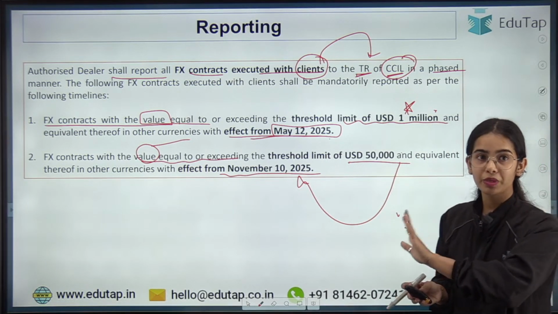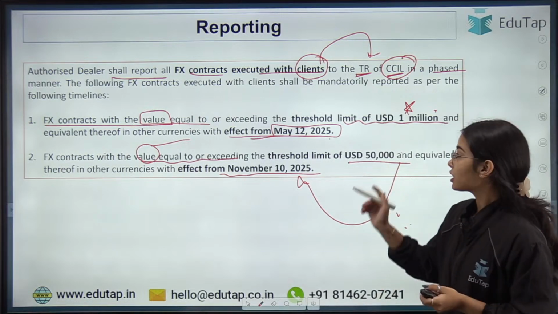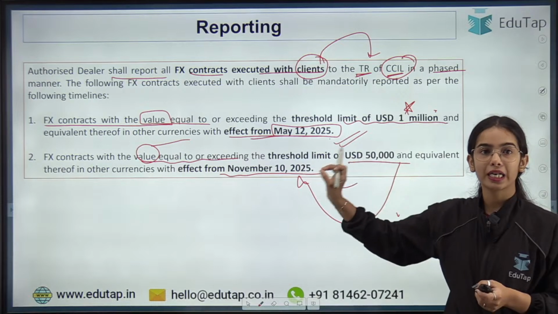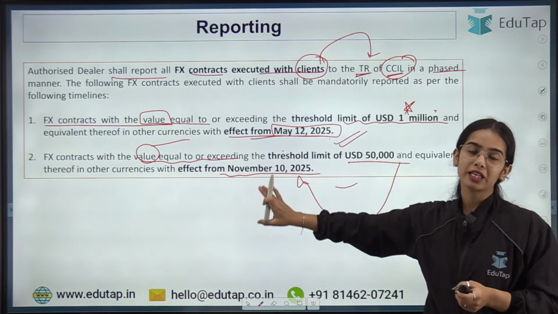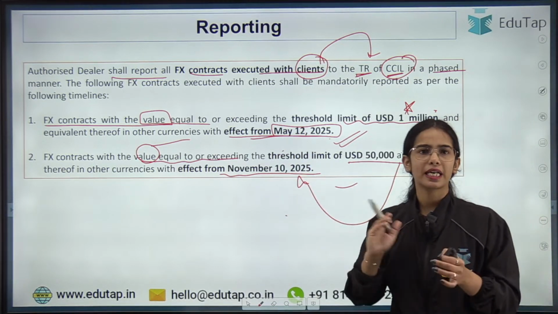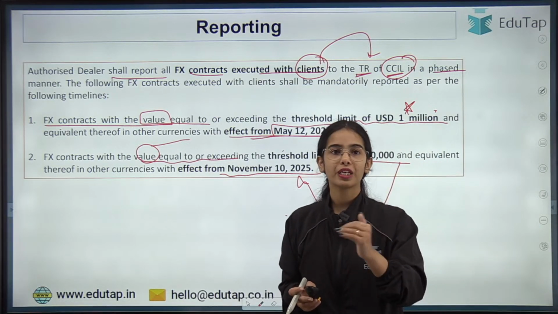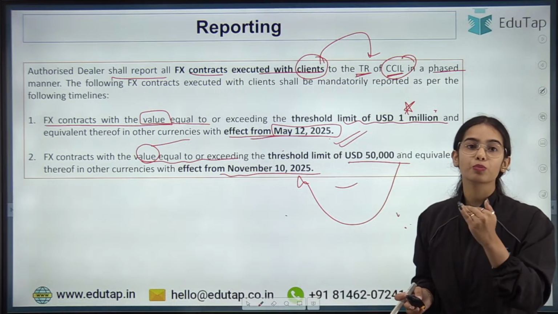So I hope you will remember this, because this topic is going to be in the news again in May 2025 and in November 2025, on whether the authorized dealers are providing the data or not. So this topic is again going to be in the news next year, so it becomes more important.